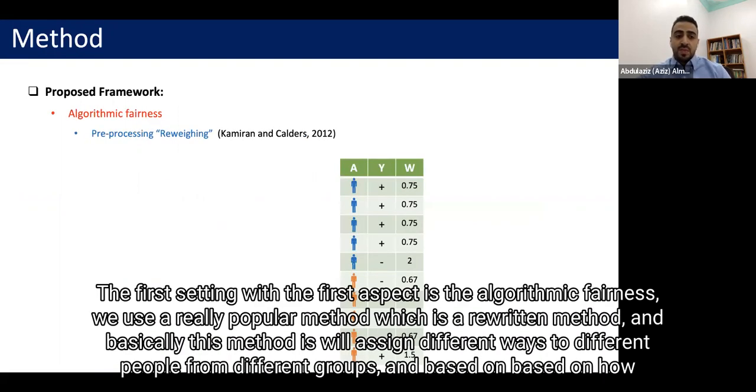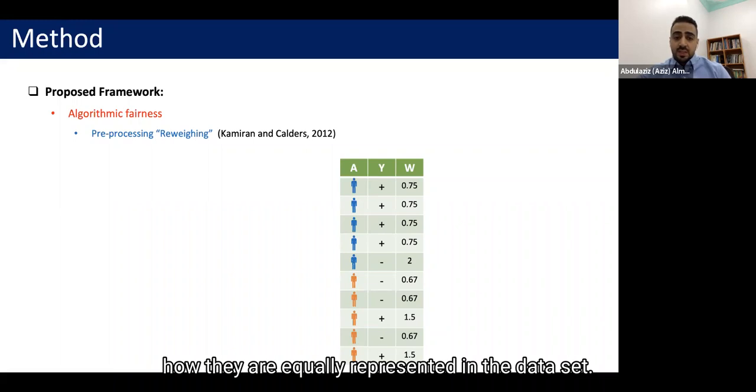The first aspect is algorithmic fairness. We use a really popular method, which is a reweighting method. Basically, this method assigns different weights to people from different groups, based on how equally they are represented in the data set.